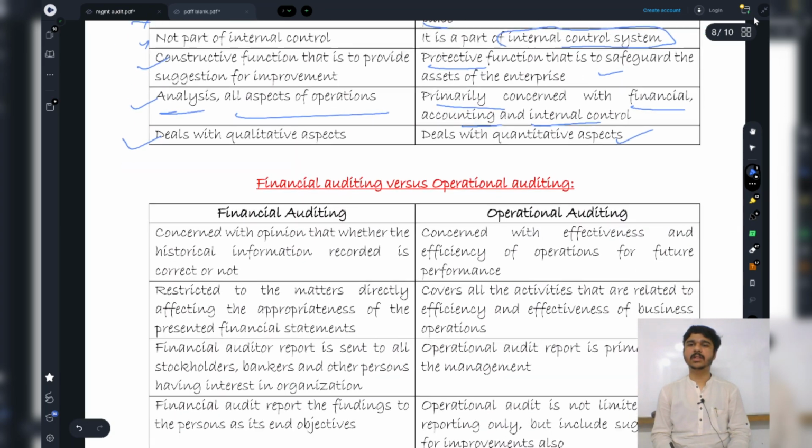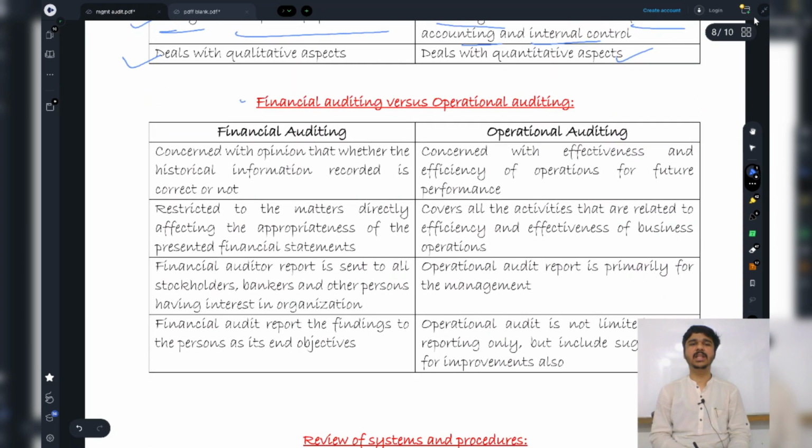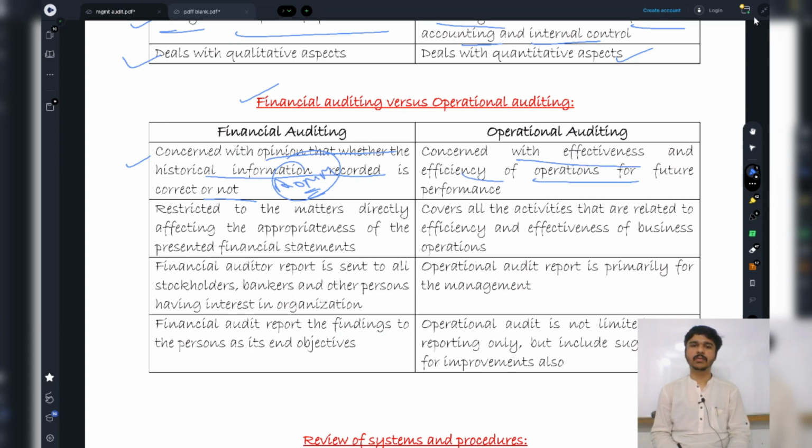Next, financial auditing versus operational auditing. Financial auditing means we are dealing with the financial statements, P&L, balance sheet. It is concerned with the opinion on whether the historical information recorded is correct or not, that is, the risk of material misstatement. We are going to give an opinion that the financial statements as a whole present a true and fair view. Operational auditing is concerned with effectiveness and efficiency of operations for future performance. Financial auditing is restricted to matters directly affecting the appropriateness of the presented financial statements, that is, errors or frauds.